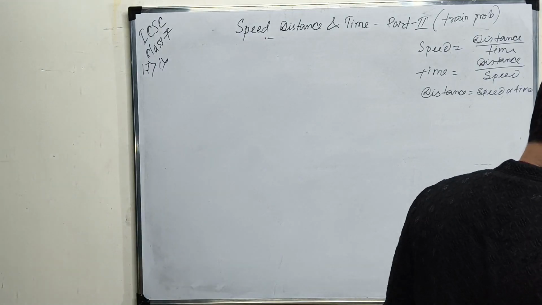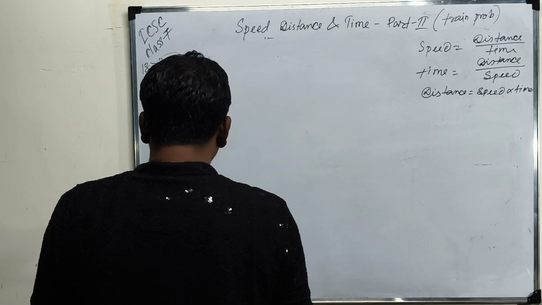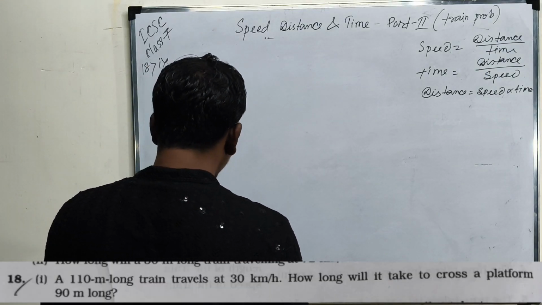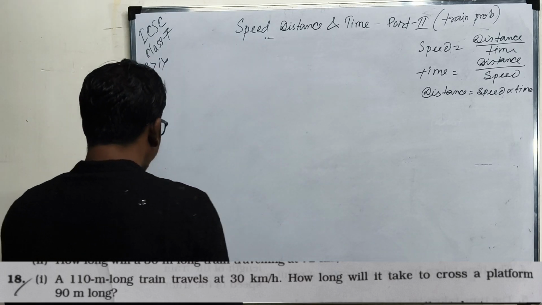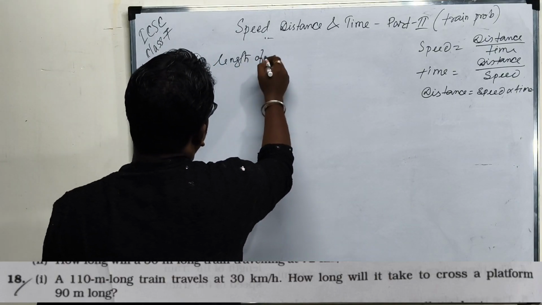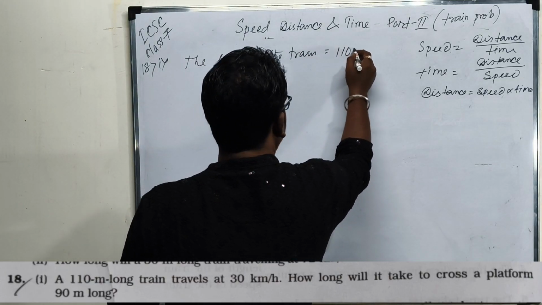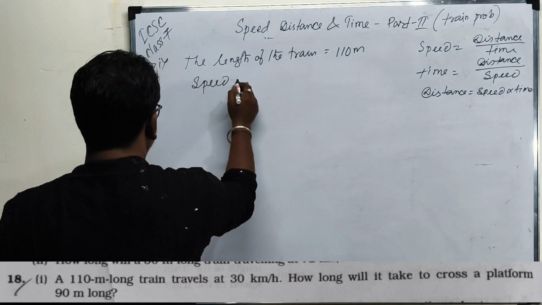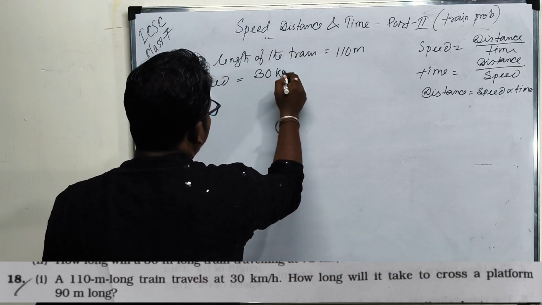Question number 18. A 110 meter long train travels at 30 km per hour. How long does it take to cross a platform 90 meter long? Here the given data: the length of the train is 110 meter, and the speed is given as 30 km per hour.